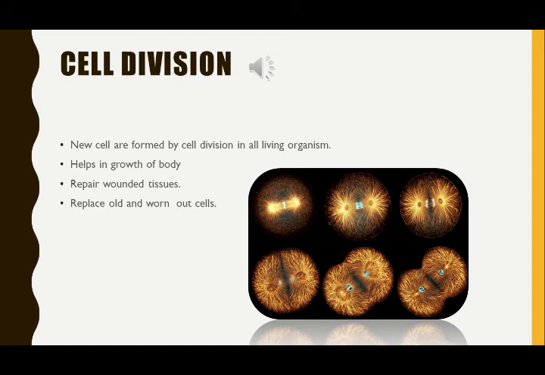Cell division in most of the multicellular organisms is of two types. First one is known as mitosis. Second one is known as meiosis. Mitosis takes place in non-reproductive cells or vegetative cells and is responsible for growth, repair and development of the body. And meiosis takes place only in the reproductive cells to produce gametes which help in reproduction in organisms.